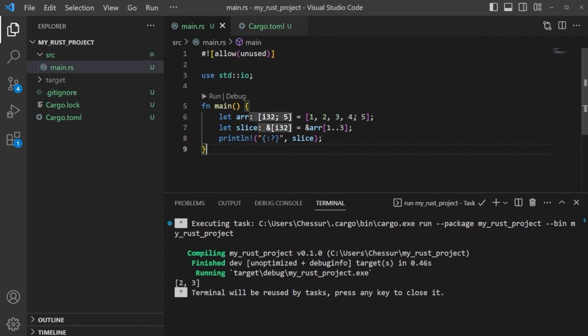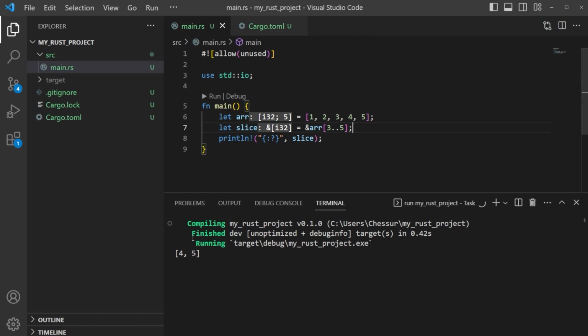Let's say we wanted to grab item 4 and 5. What will we do there? Well, we know 0, 1, 2. Okay, so first number would be 3. So we count 3. And then if we said 3 to 4, it would not grab 5. We'd have to do 3 to 5. We save that and we run it. You can see we now grab 4 and 5. Hopefully that makes sense there with the slicing.